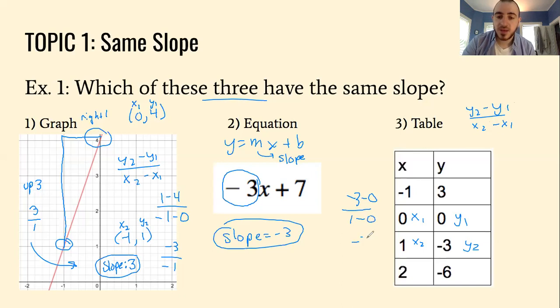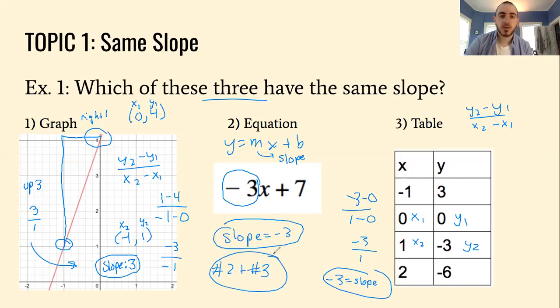So that's -3 over 1, which is just -3. So I know now that number 2 and number 3 have the same slope. Perfect. Okay. So that is the first question.